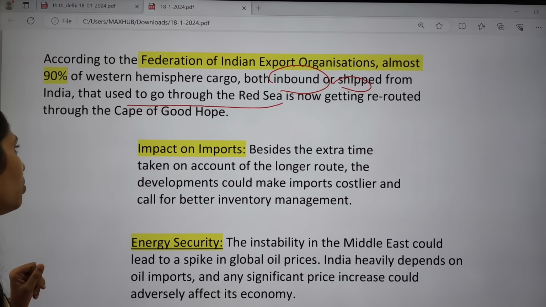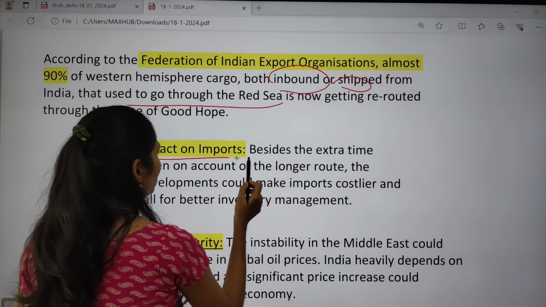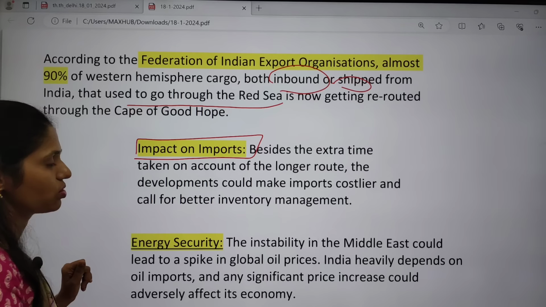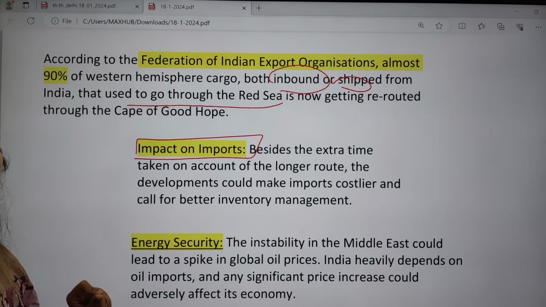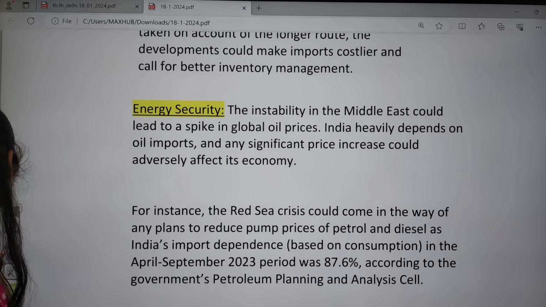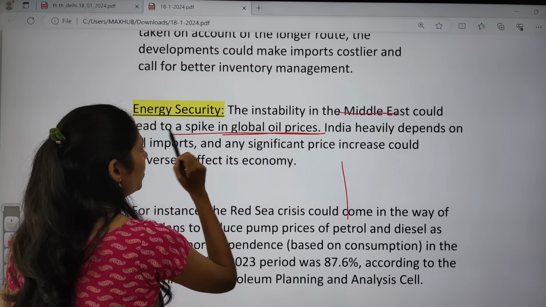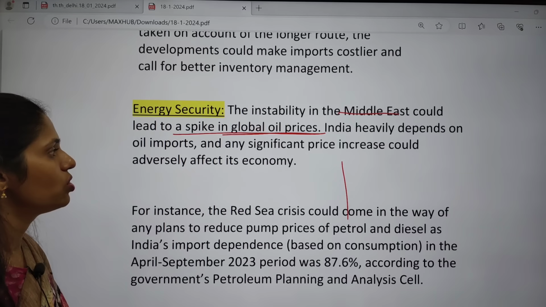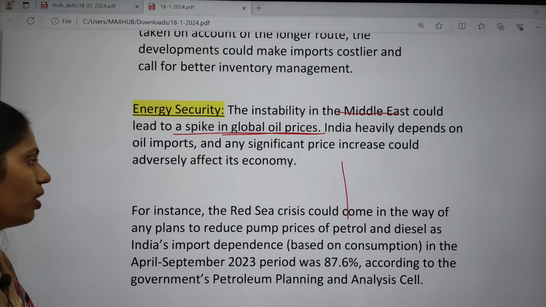If you go for rerouting, it will go through Africa, that is through the Cape of Good Hope. It will have an impact on imports also, because it will take extra time and a longer route, increasing transportation cost, so imports will become costlier. It also has an impact on energy security: the instability in the Middle East could lead to a spike in global oil prices, which will have a significantly negative impact on the economy.